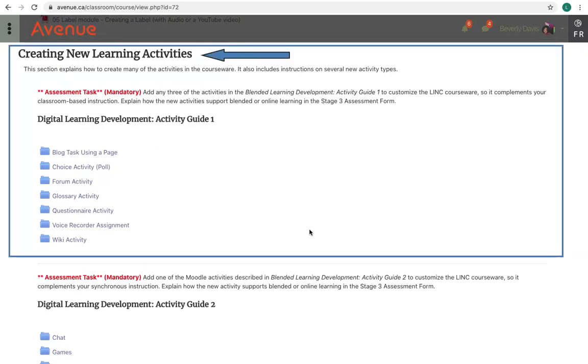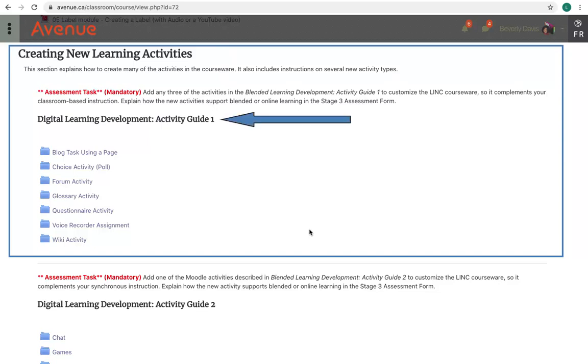The Creating New Learning Activities section focuses on creating new learning opportunities. The information in this section is presented in 3 guides containing PDF files describing how to author digital learning activities.